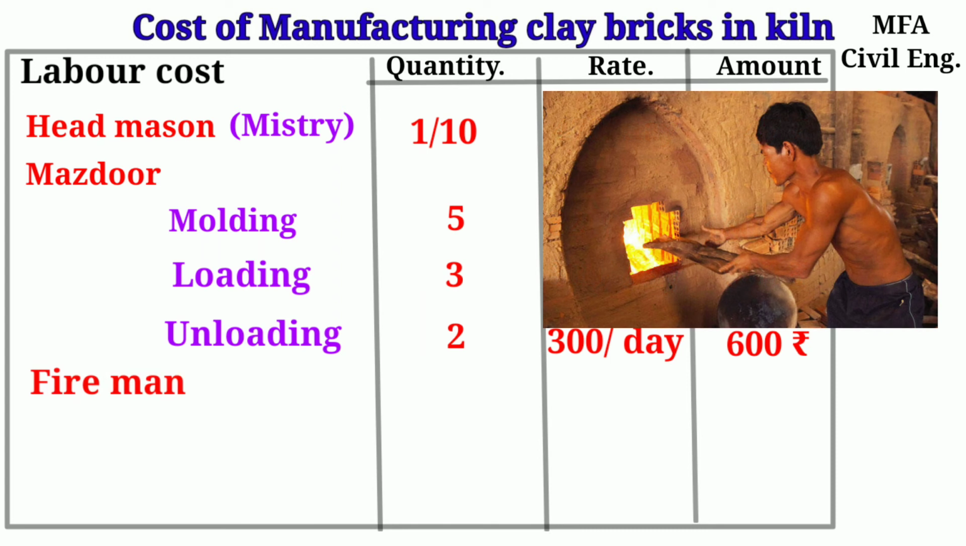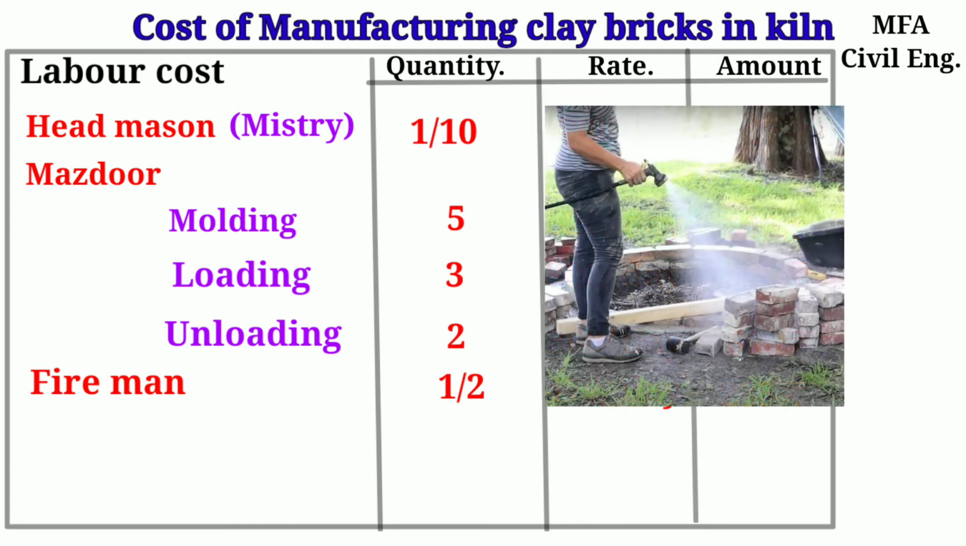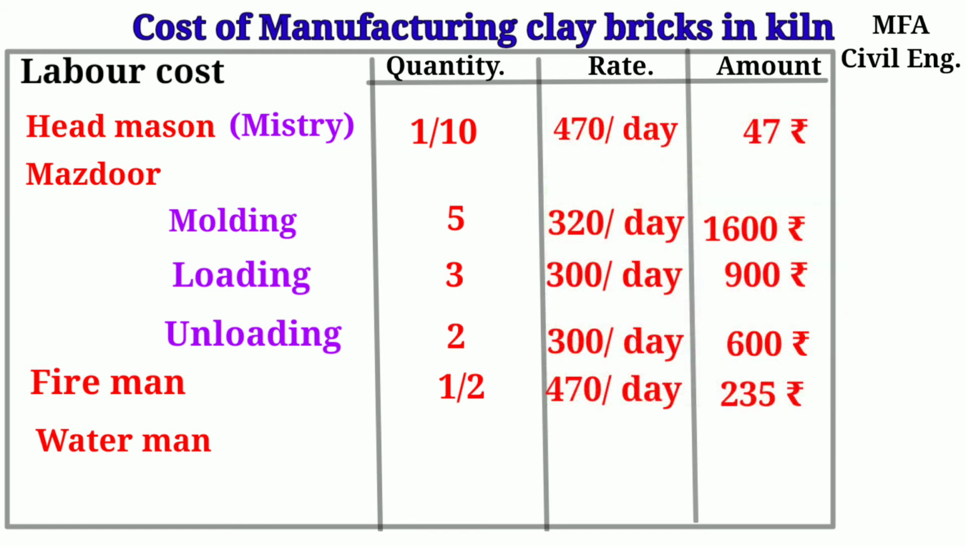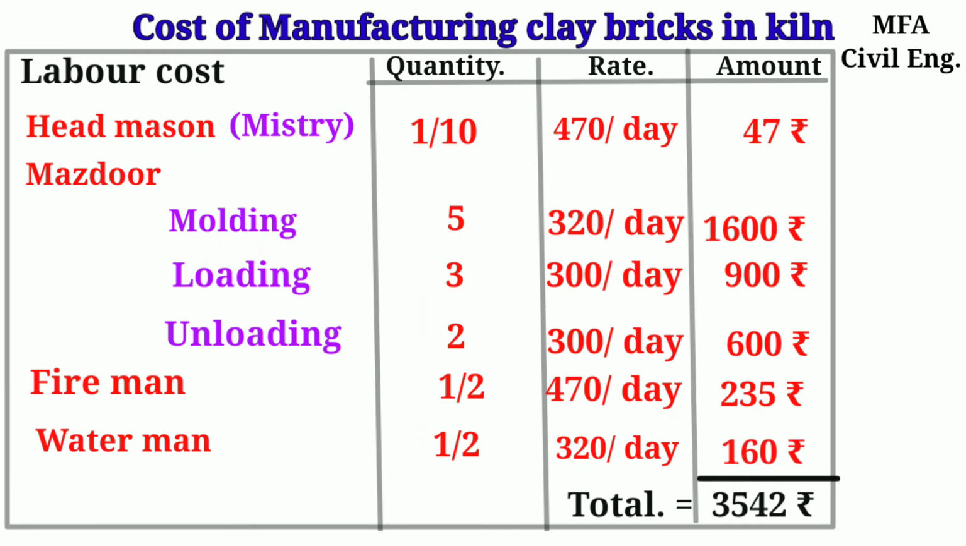Also, a fireman is required to maintain the temperature of the kiln. His presence is only half part of the day. The rate of a fireman is about 470 rupees per day. So the amount will become 235 rupees. After the complete burning process of bricks in a kiln, a mazdoor as a waterman is used to blow out the fire. His presence for about half a day is required. His rate is about 320 rupees per day. So the amount will become 160 rupees.